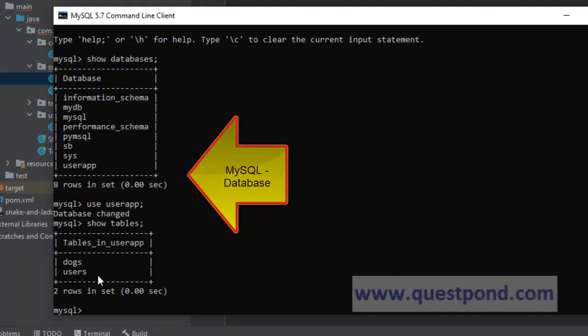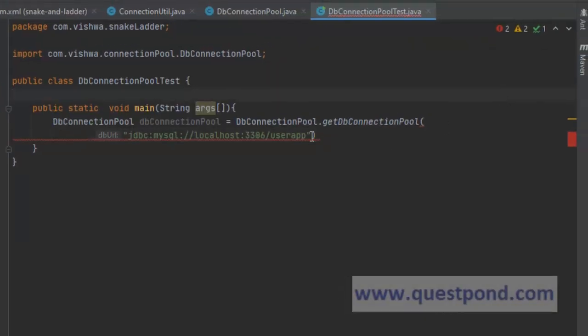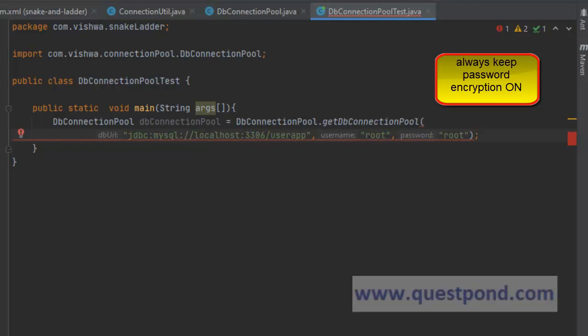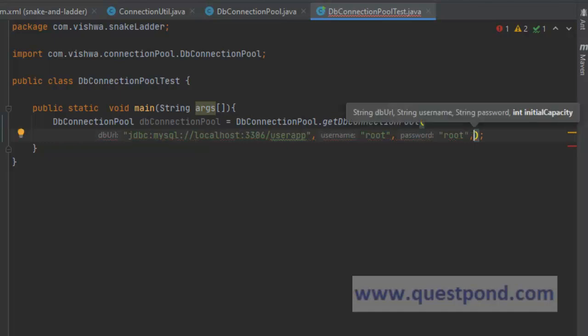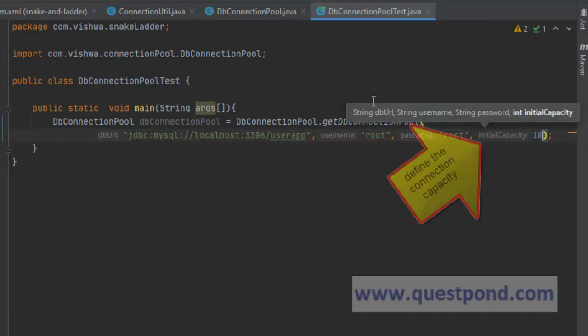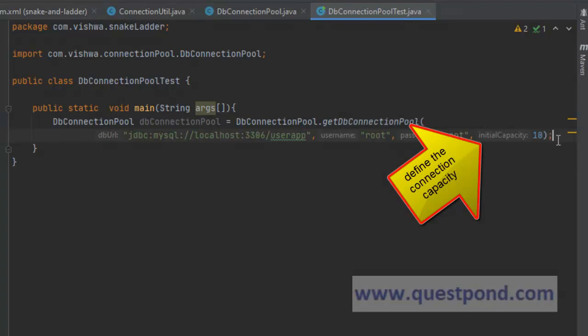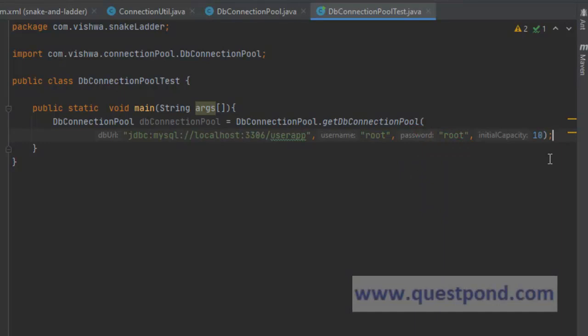You can see there are dogs and users table. This is followed by the username and the password. Now in real world, you will never give out a password like this. We will try to encrypt and decrypt the password correspondingly so that it becomes easy to share the code, correct? Now one more argument which is pending is the initial capacity. So let's say initial capacity is 10. So 10 connections will be available in the form of cache and which can be used correspondingly, correct?